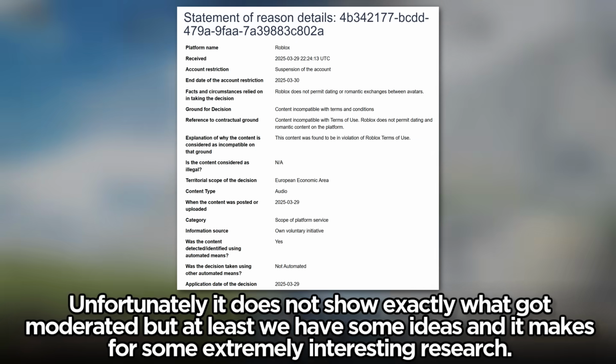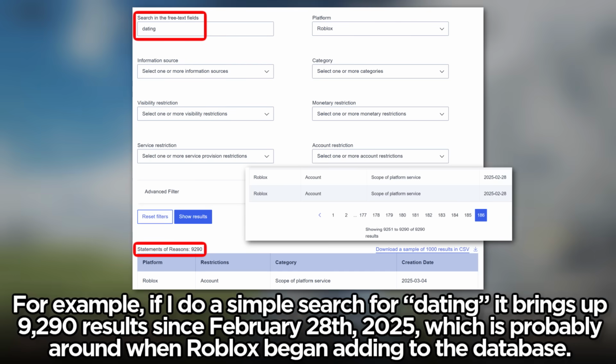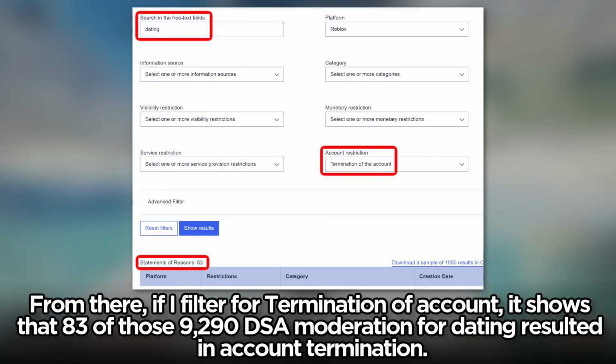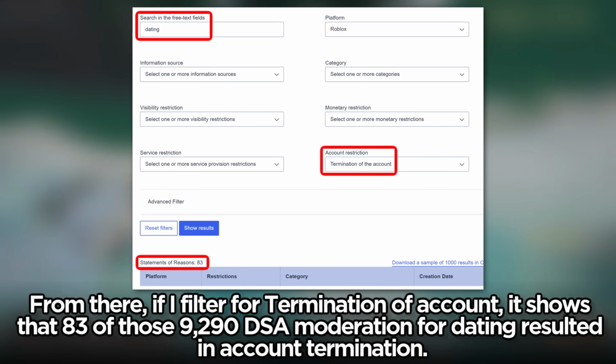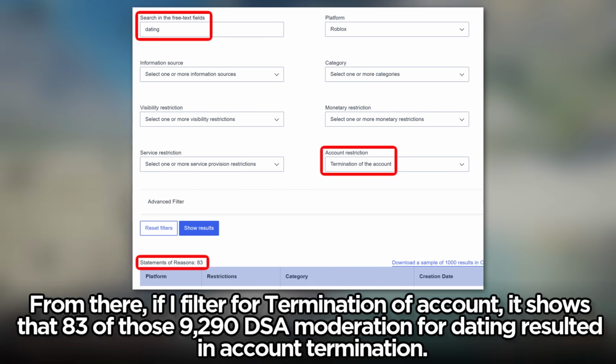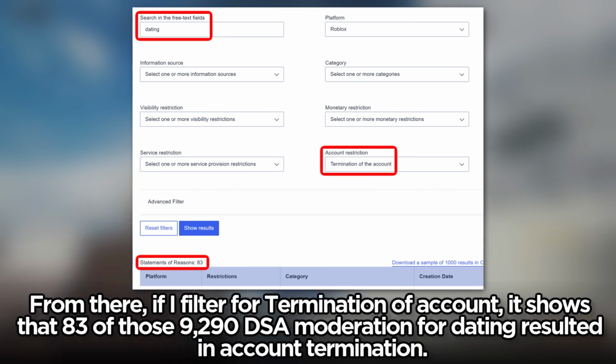Unfortunately, it does not show exactly what got moderated, but at least we have some ideas and it makes for some extremely interesting research. For example, if I do a simple search for dating, it brings up 9,290 results since February 28th, 2025, which is probably around when Roblox began adding to the database. From there, if I filter for termination of account, it shows that 83 of those 9,290 DSA moderations for dating resulted in account termination.